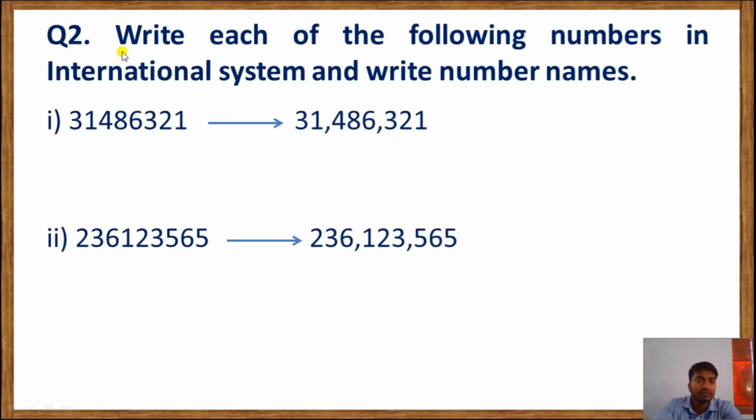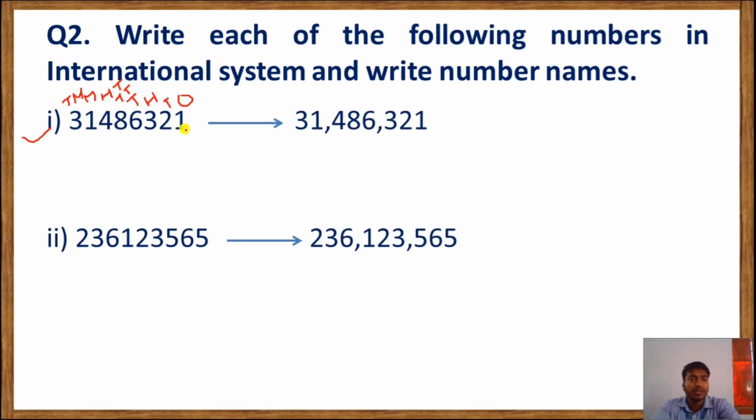Now we have question number 2. Write each of the following numbers in the international system and write the number name. Here we have the question. First we have to make them separate according to their periods. First let me write here the places: ones, tens, 100, 1000, 10,000, 100,000, million, 10 million.